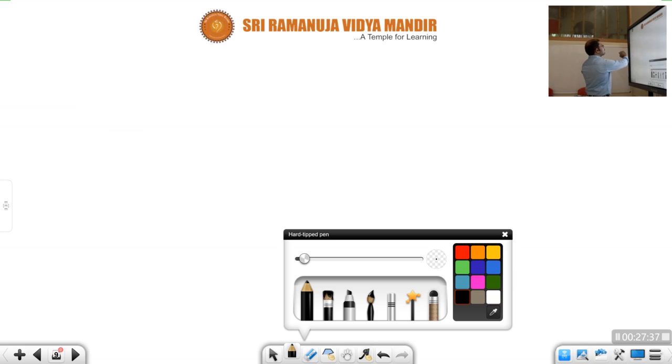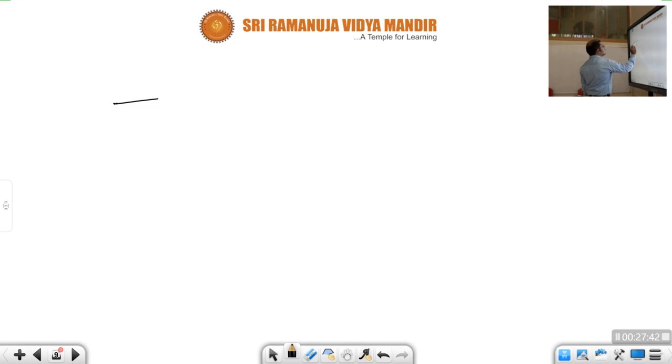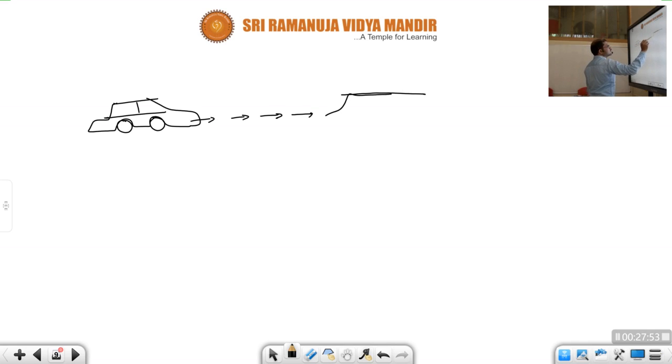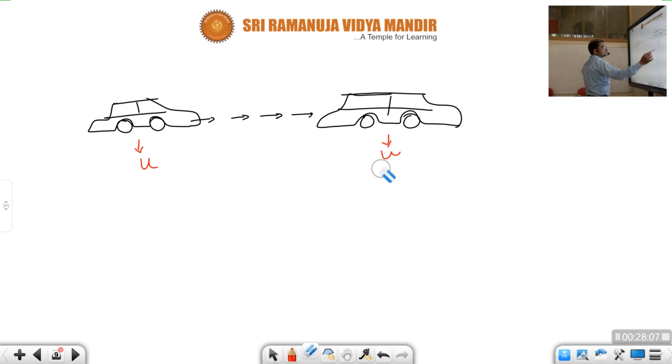See, children, a car is moving and reaches some point here. At the starting condition, we have taken some time sequence. At the start, the velocity it has is the initial velocity, and at the end, what it has is the final velocity.